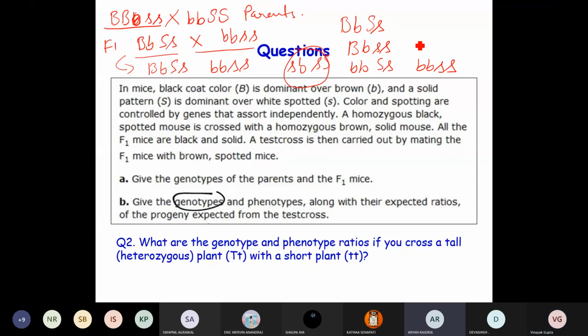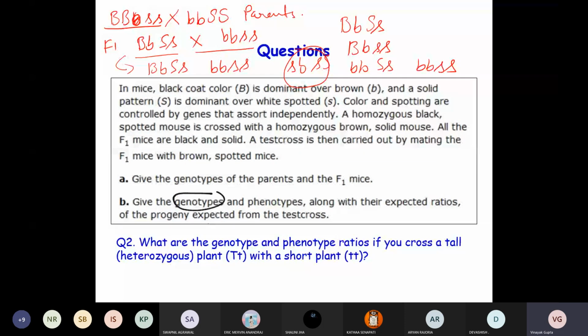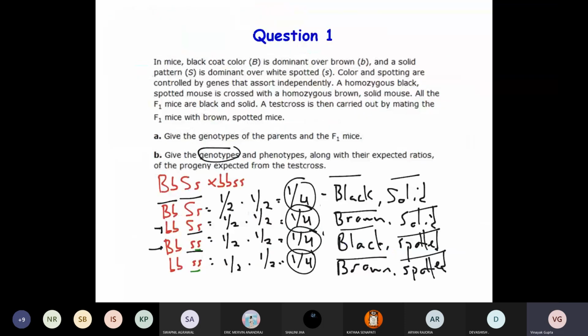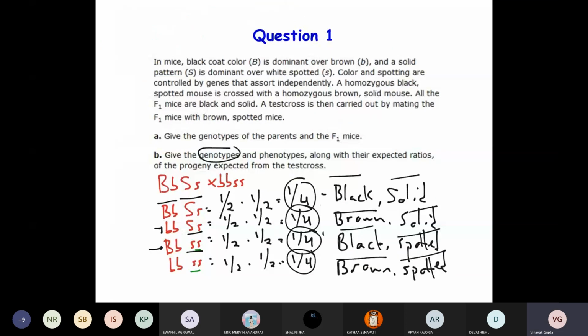Sir, 25% for all. 1:1:1:1. Okay. Let's see what is the answer. Okay, so these are the four answers: capital B, small b, capital S, small s. Small b, capital S, small s. Capital B, small s, small s. Okay, and then finally. Yes, your answer is right.